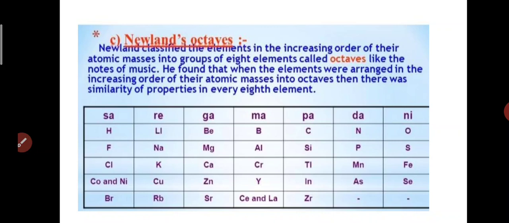He kept fluorine near hydrogen, along with the hydrogen group. Then after fluorine, the turn of sodium came, and he kept sodium near lithium. In the same way, he arranged the elements researched till his time. So he got a better classification as compared to the previous classification of Dobereiner.